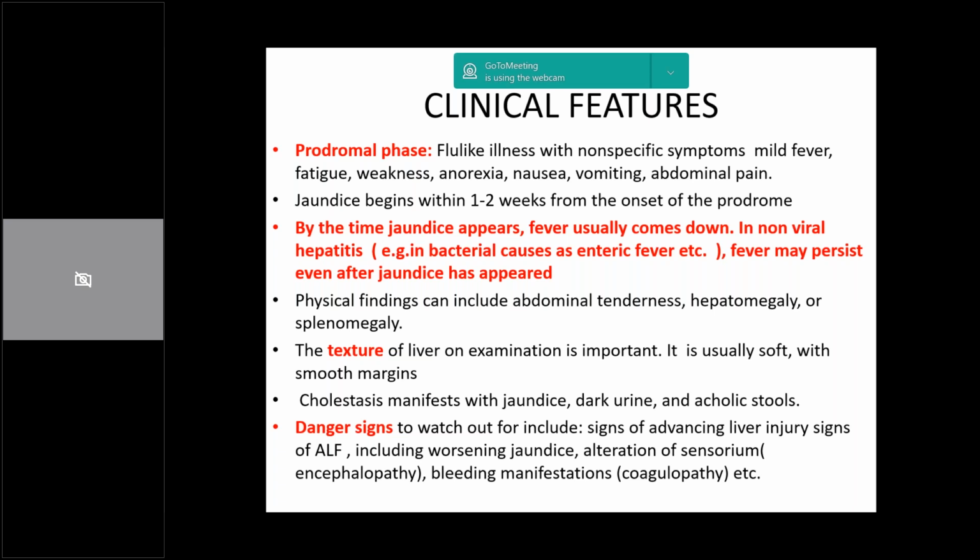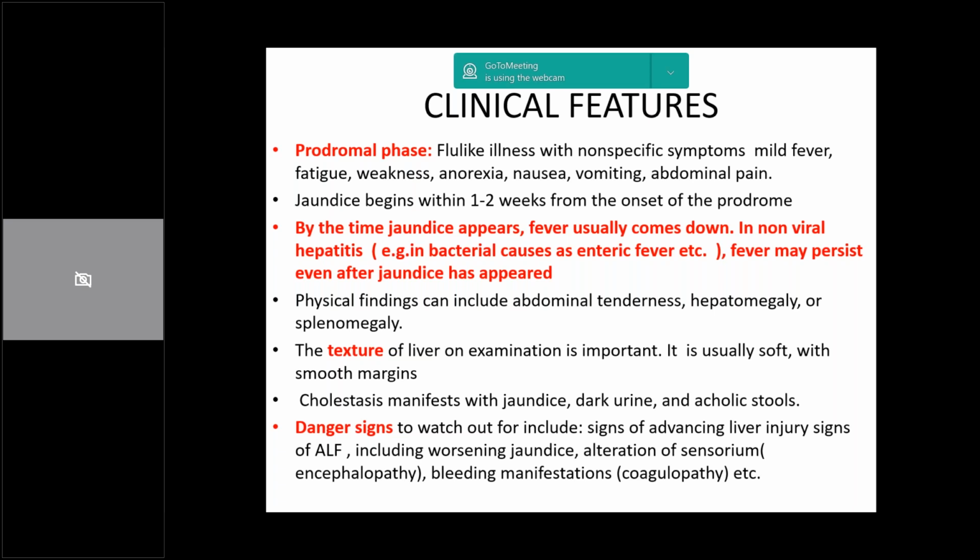That is as far as the clinical history goes. As far as the physical findings are concerned, we go on to how much hepatomegaly is there, whether it is tender or not, whether there is concomitant splenomegaly, and whether there is cholestasis. So cholestasis manifests as jaundice, dark urine, acolic stools.